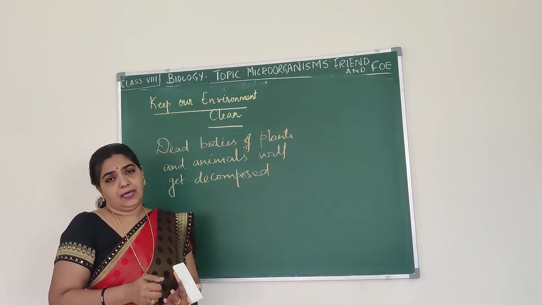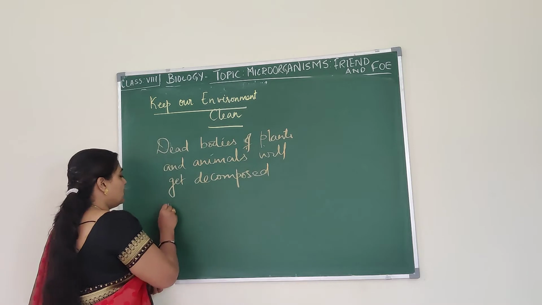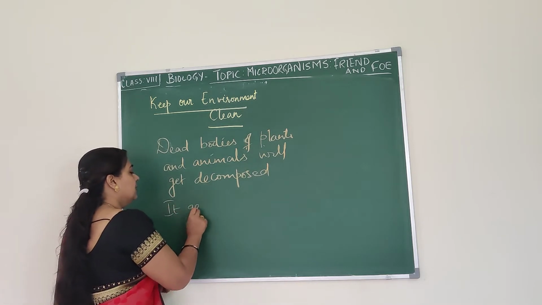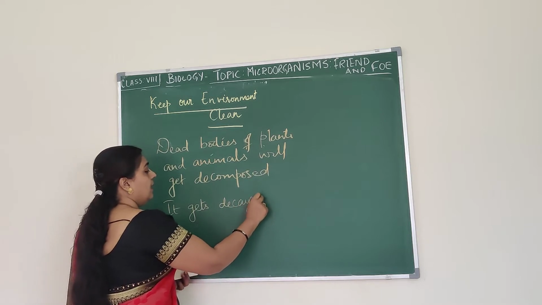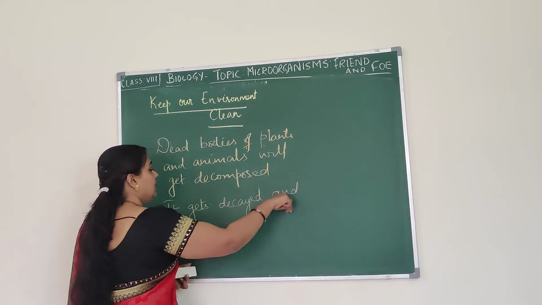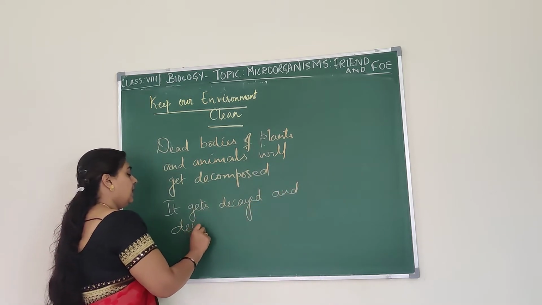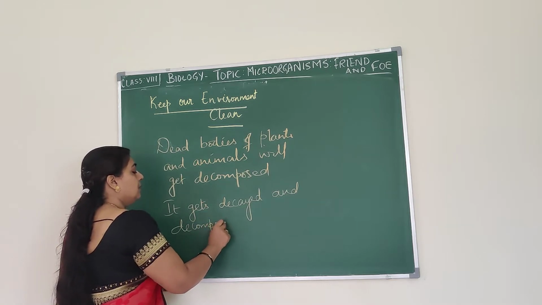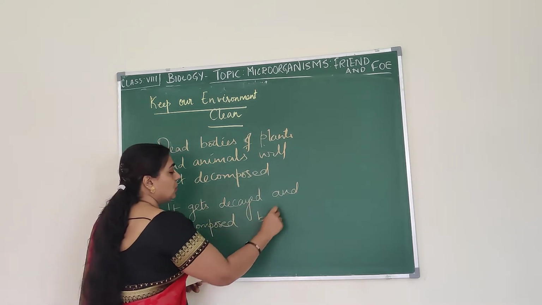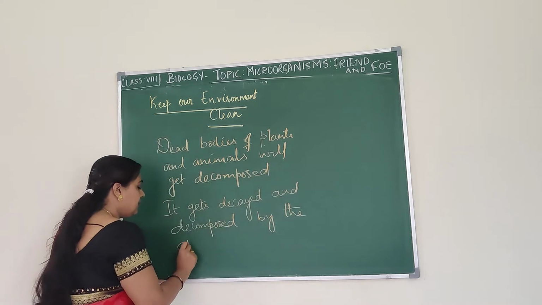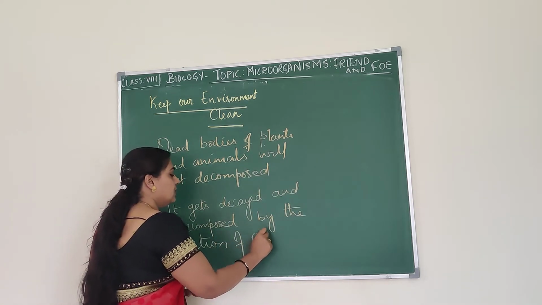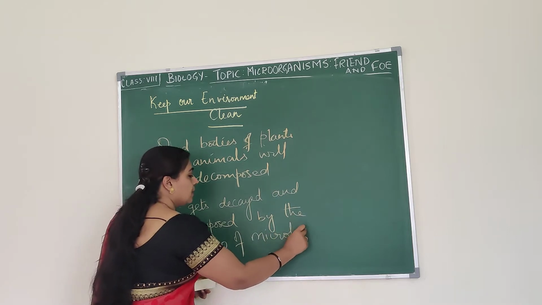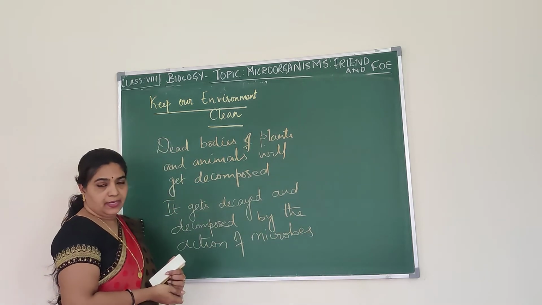How does it get decomposed? It gets decayed and decomposed by the action of microbes or microorganisms.